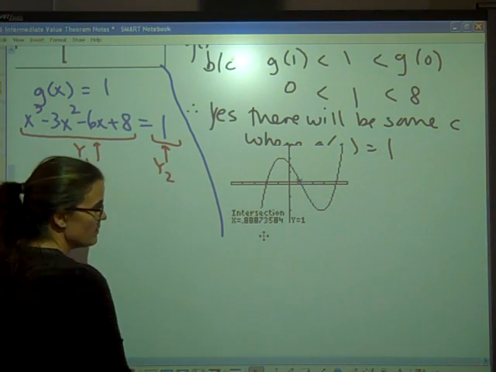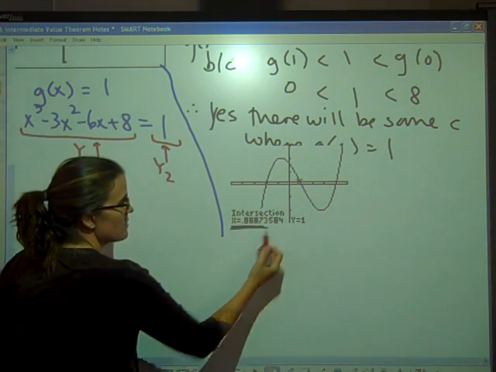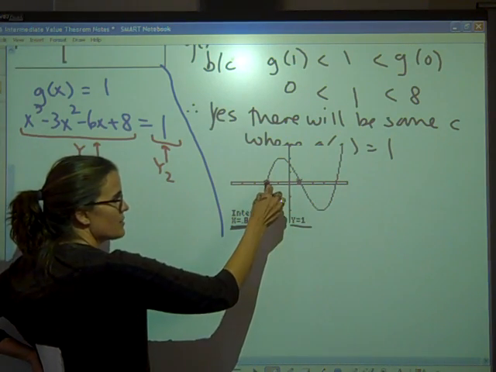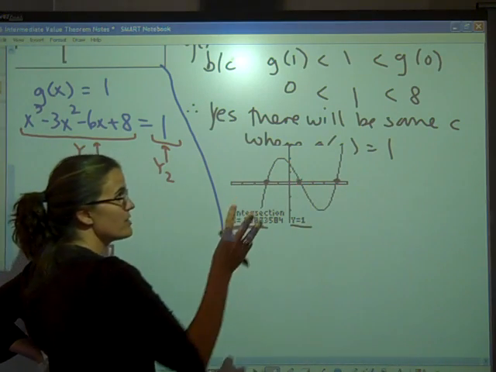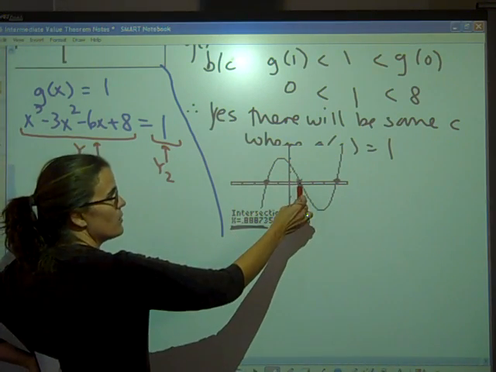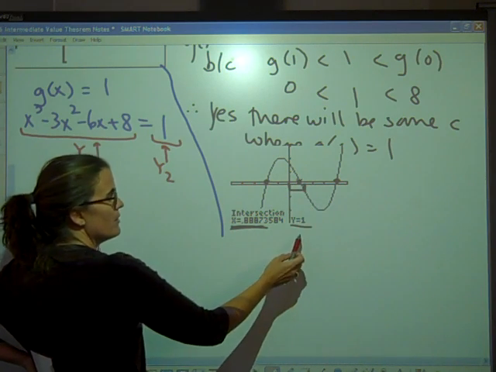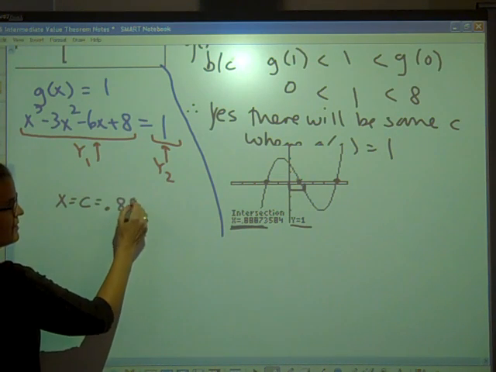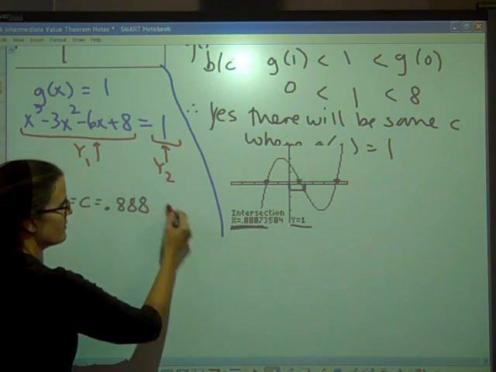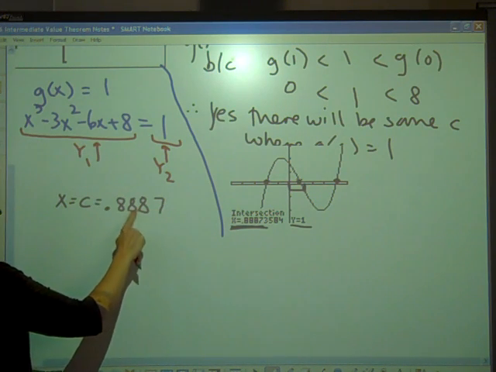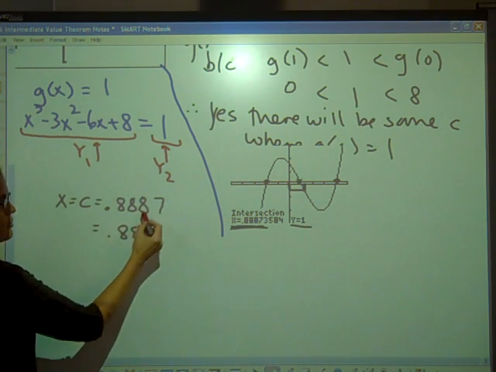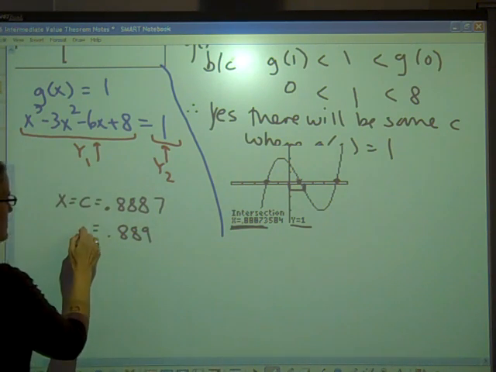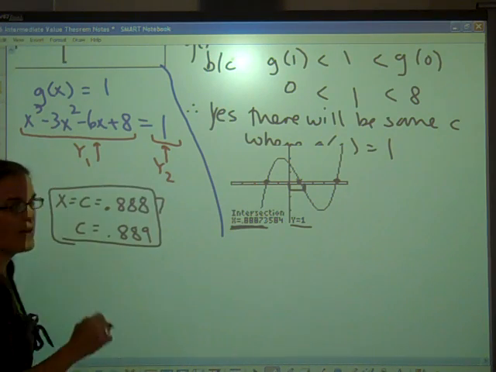So this value right here, remember you need to be accurate to 3 decimal places. When y was 1, this was your x-coordinate. Now realize again, technically there was that point, and that point. We technically had 3 points of intersection. But we're only worried about this one because we're only worried from 0 to 1. So I would say x equals, or c equals, this value here, 0.8887. So technically I'd accept 2 answers, 0.888 or 0.889. You could look at this digit and round 8 to 9. So those would be the 2 acceptable c values.